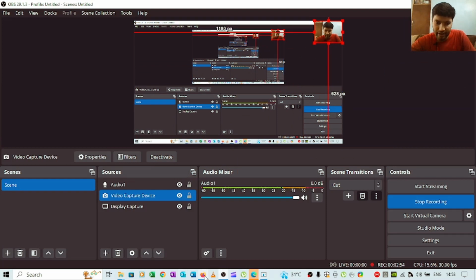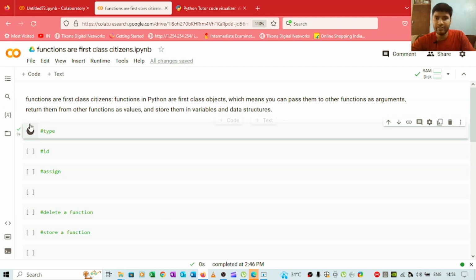Here I have written the definition which I have already discussed. Functions are first class citizens. Functions in Python are first class objects, which means you can pass them to other functions as an argument, which we have already discussed. We can return functions from other functions, and you can store them inside a variable and data structures. We will see these topics one by one.